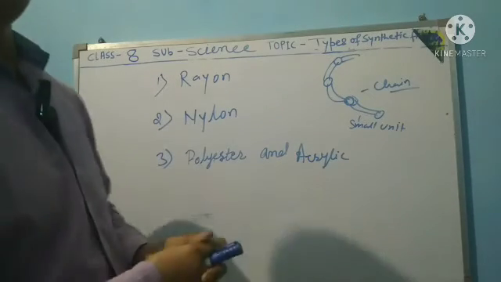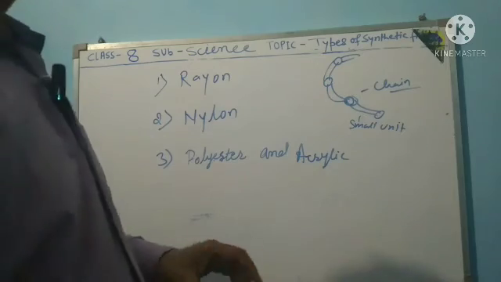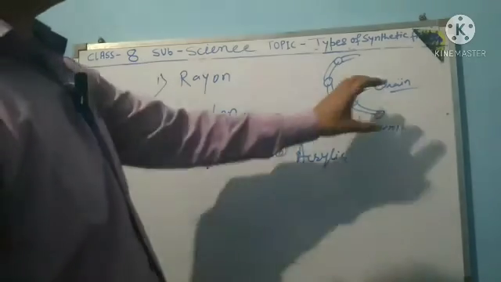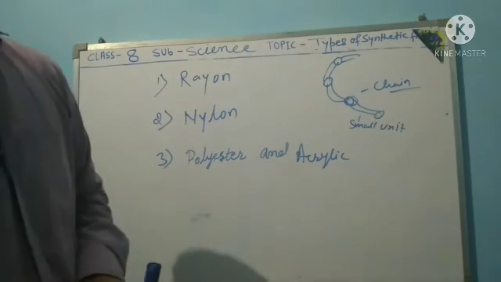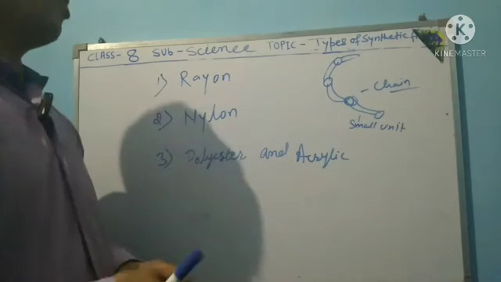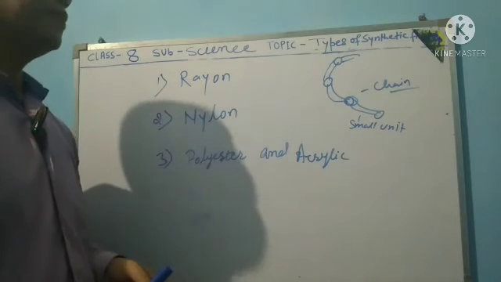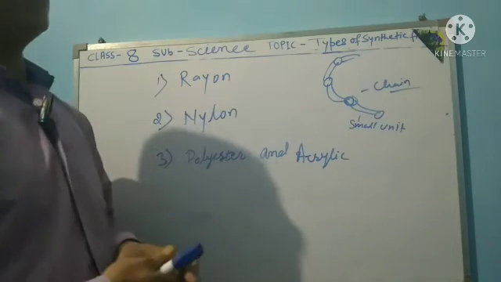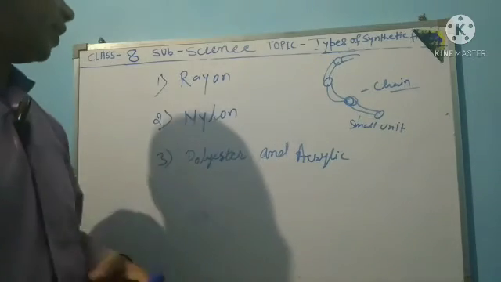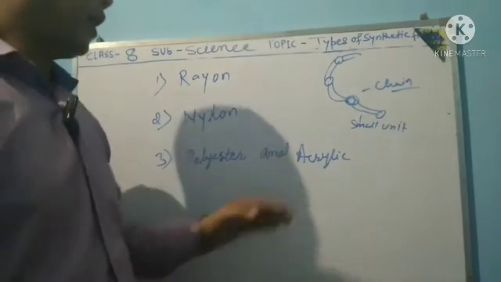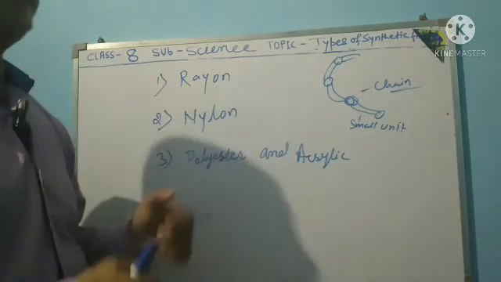A polymer is made of many repeating small units. Next, types of synthetic fiber. The types of synthetic fiber are rayon and nylon, and also polyester and acrylic. So first today I discuss rayon and nylon.